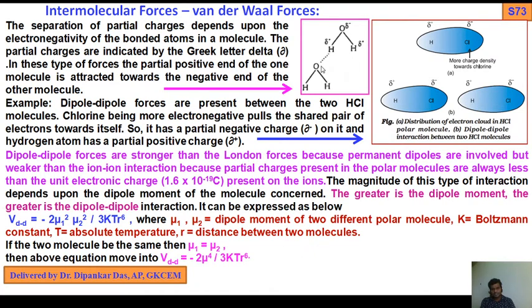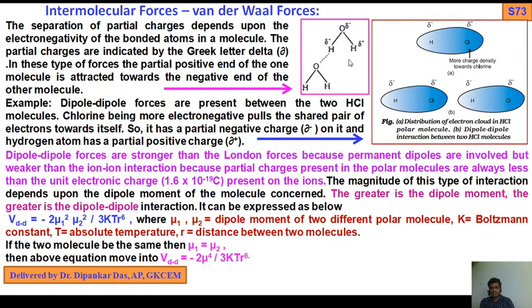You see, this is a water molecule, and this is another water molecule, with covalent bonds. Due to the more electronegative oxygen, which attracts the shared electron pair towards itself, the shared electron cloud is shifted more towards the oxygen atom. Thus the oxygen atom bears a partial negative charge and hydrogen possesses a partial positive charge.